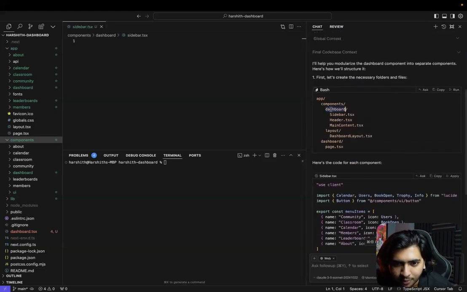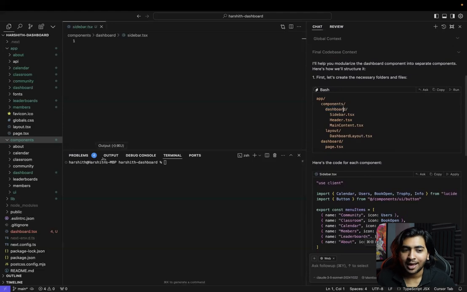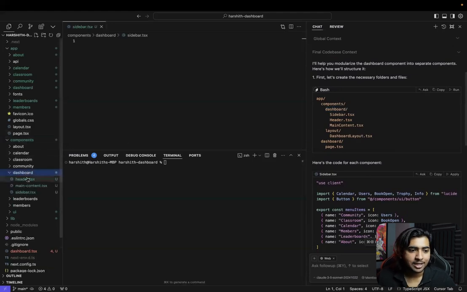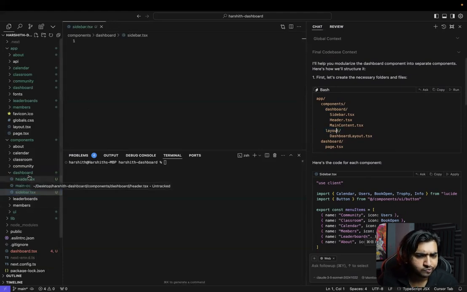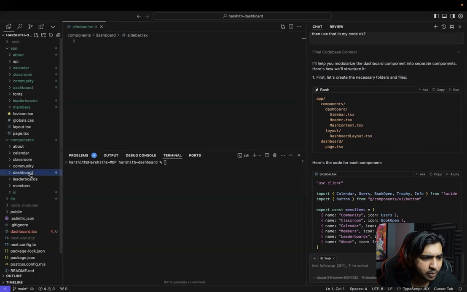Okay, now you see what it does. You go to dashboard. Okay, now it did the work. Let's go to dashboard, header, main content, sidebar. Perfect. And then it also created layout. Do we have a layout in this? We don't have a layout, but it did give us a layout.